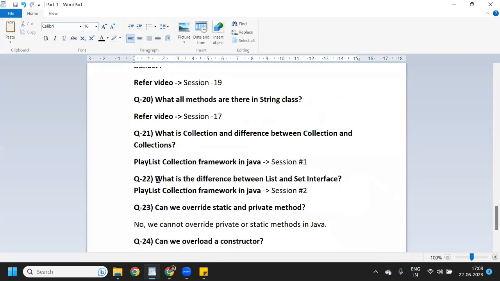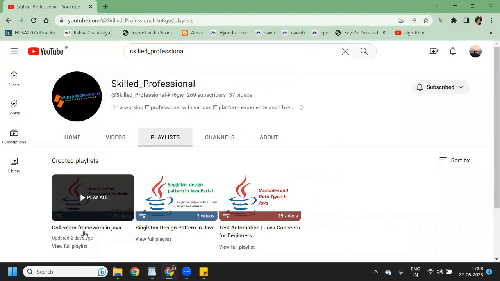And question 22, what is the difference between list and set interface? So not only list and set, you will have to watch all the videos which I have added under this collection framework, because I have added only important things. There are a total of 10 sessions and 10 videos. So if you watch, then you will have a better understanding.